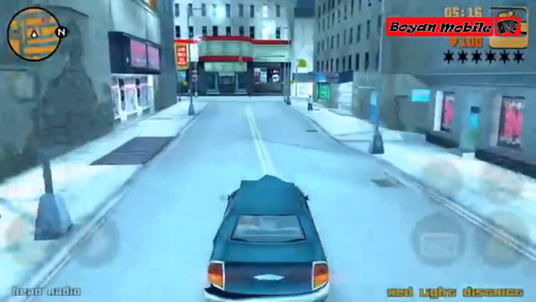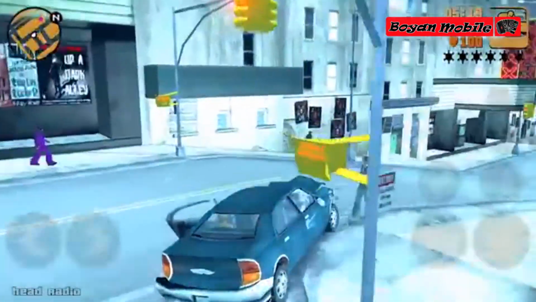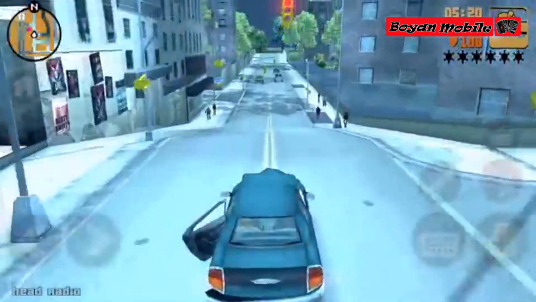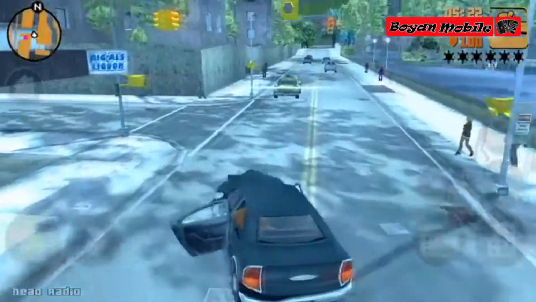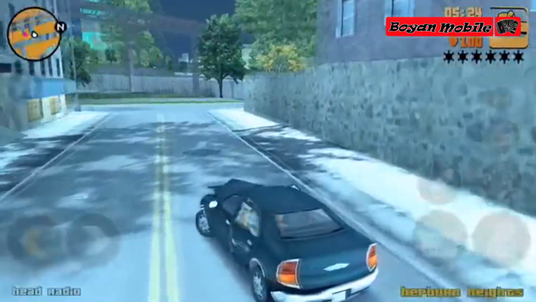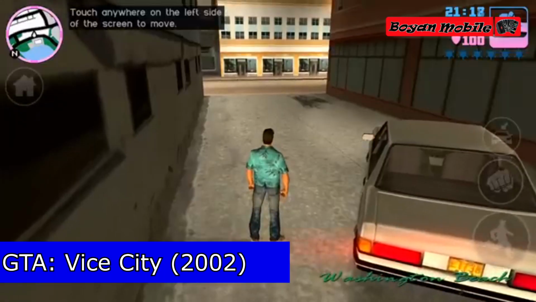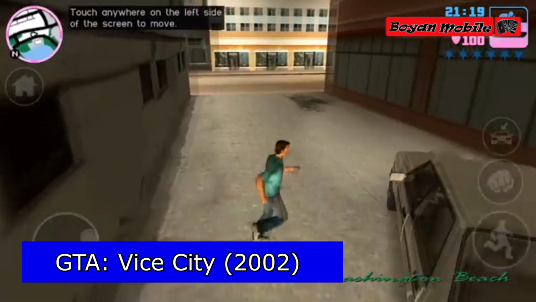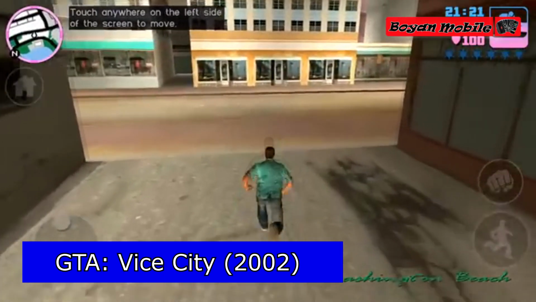GTA III is made on the RenderWare engine and belongs to the so-called 3D universe. Troika is the founder of this, by the way. In 2002, the game GTA Vice City was first released, and in 2012 it was ported to Android and iOS devices. The action there takes place in 1986, 15 years before GTA III.